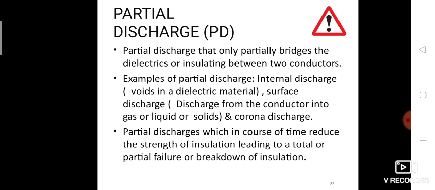For example, internal discharge in voids in dielectric material, or surface discharge from the conductor into the gas, liquid or solid, and corona discharge. In course of time, partial discharge reduces the strength of the insulation, leading to total or partial failure or breakdown of the insulation.